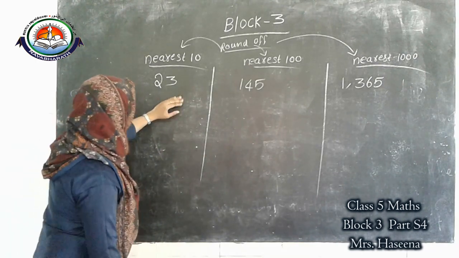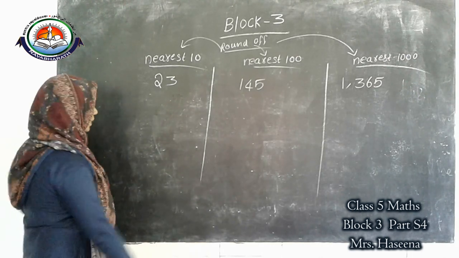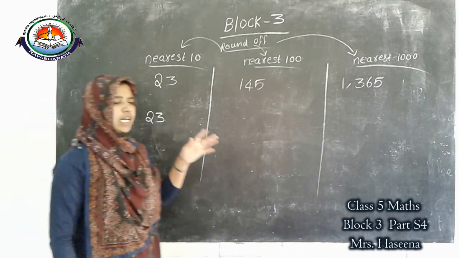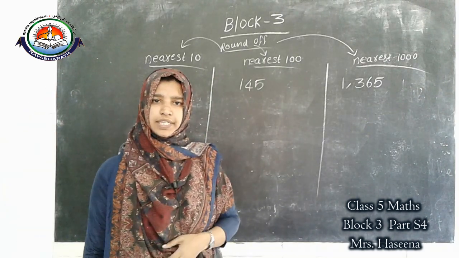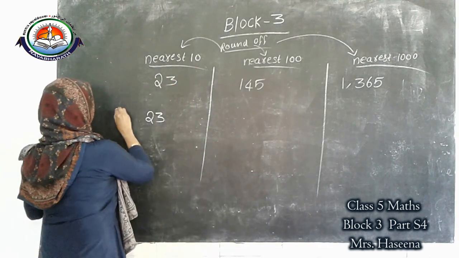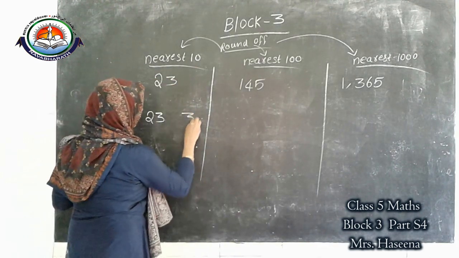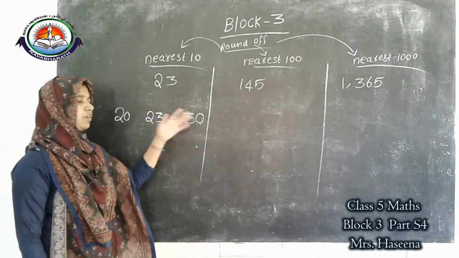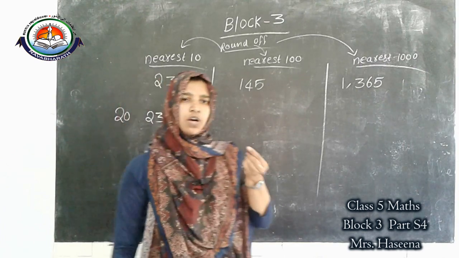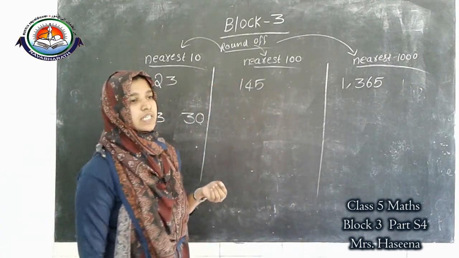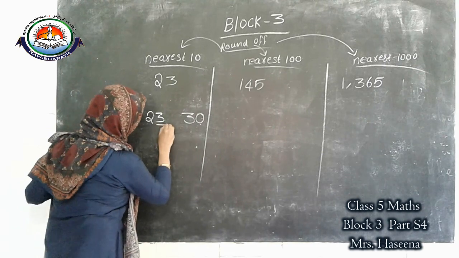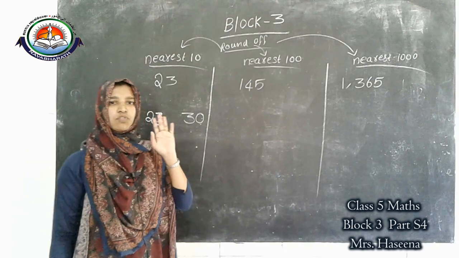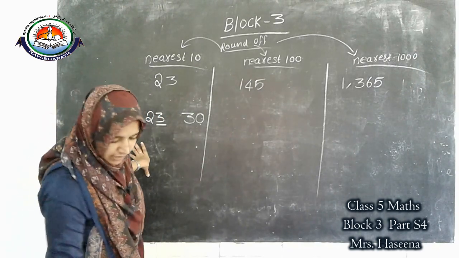Okay. Can we check how to round off this number? Here, this one, 23. 23 lies between which tens? Yes, 23 lies between 20 and 30. Then we want to find which one is the answer. For round off to the nearest 10, look at the ones place. No need to look at other places. Only the ones place.